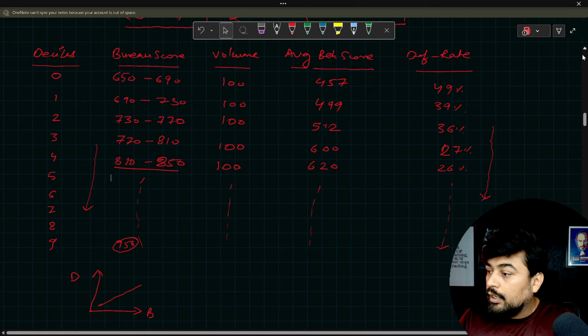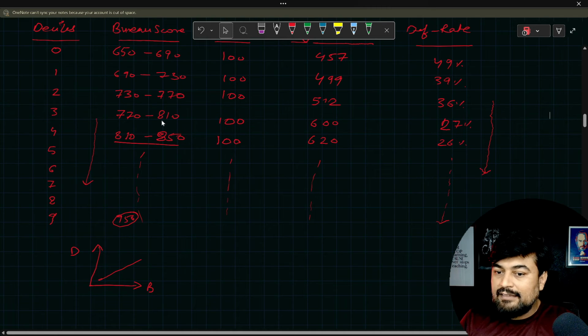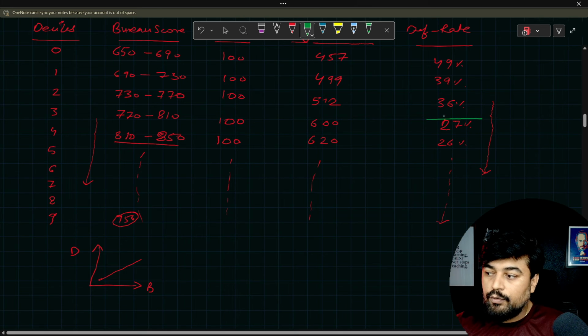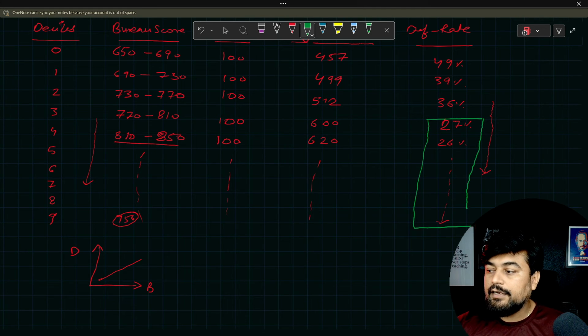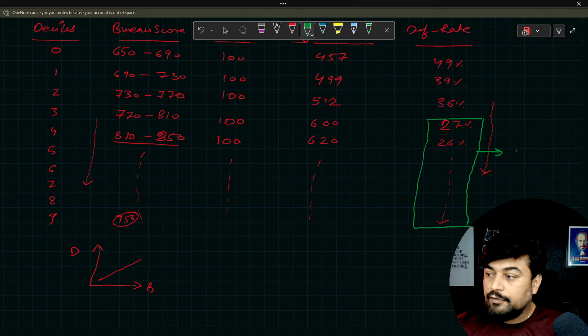In this case, the bank is saying that the people who have a default rate less than or equal to 27%, all these people will be part of that definition given by the bank. So all these people will be an opportunity to sell more product.